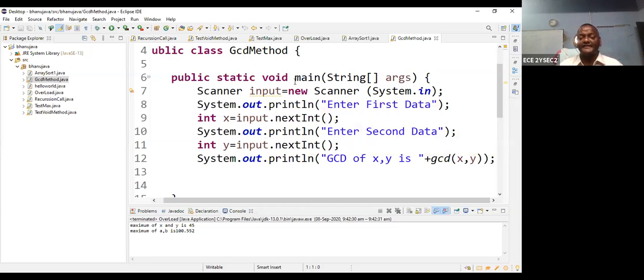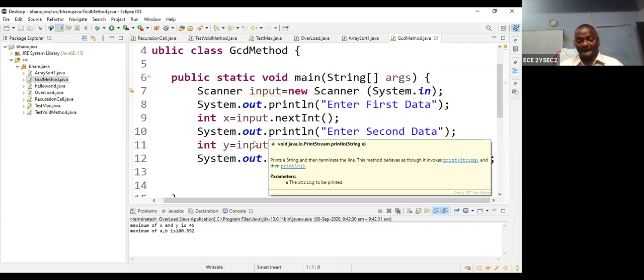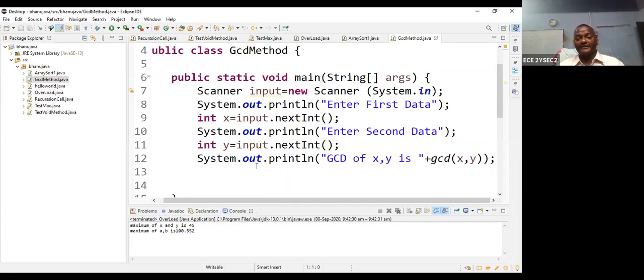So here there is no return. Okay, all right. So first there are two types of memory. This is called a stack. First, according to the main stack, the parameters.